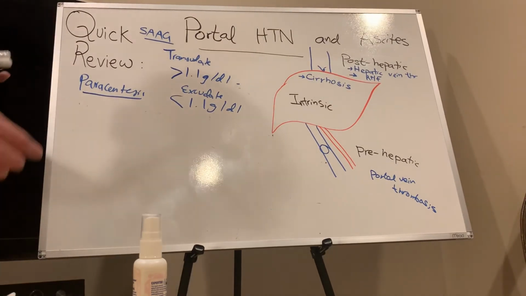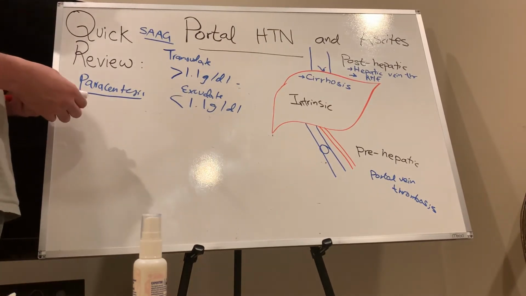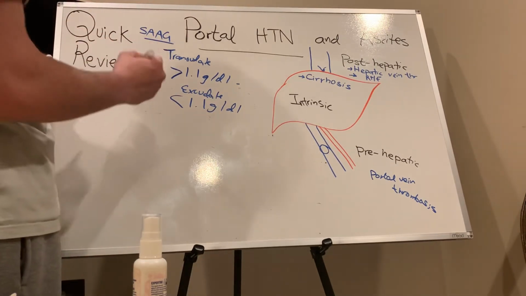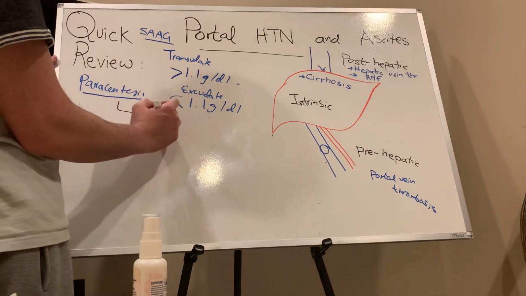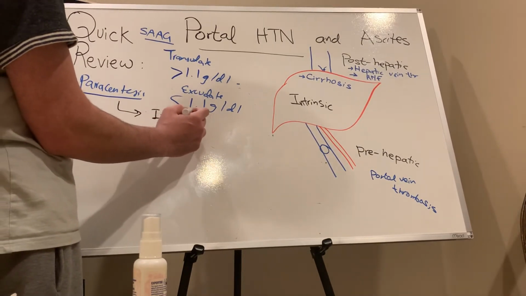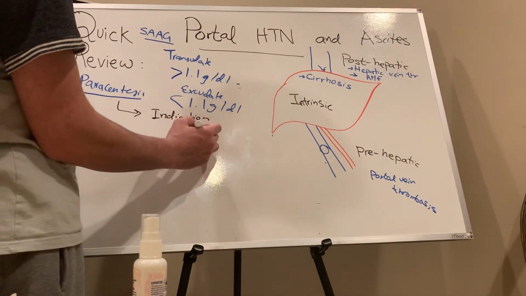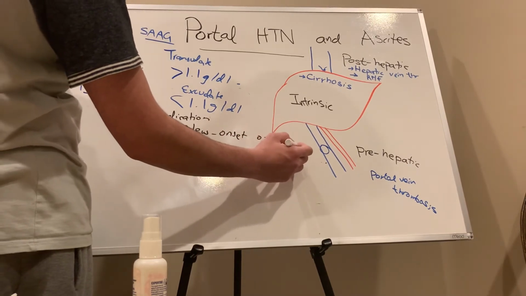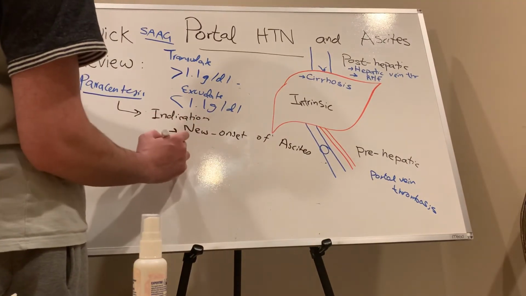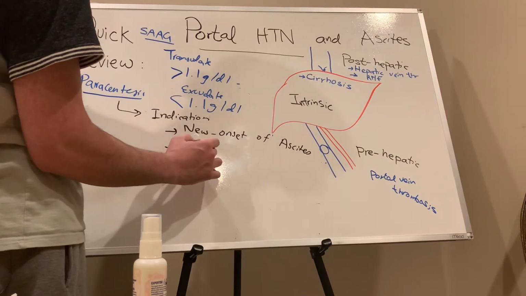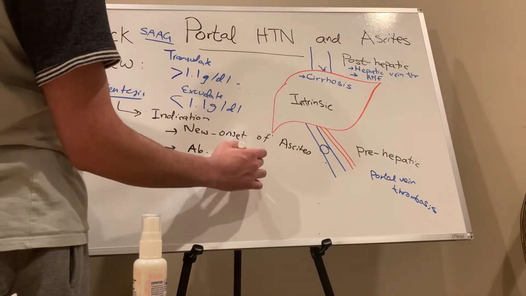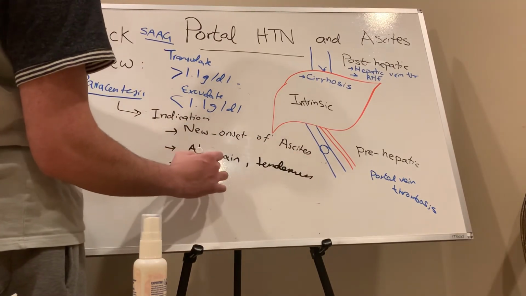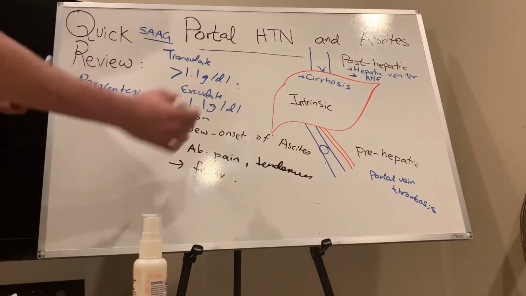Yeah. So what are the indications for paracentesis? How often do we have to do it? If we find the patient is having a new onset of ascites, then you have to do it. After you have done it once and the patient comes back with a new onset of ascites, you have to do it, because you have to take it out. Second is the patient having abdominal pain, tenderness, or a fever. So these are the indications to do paracentesis right away.